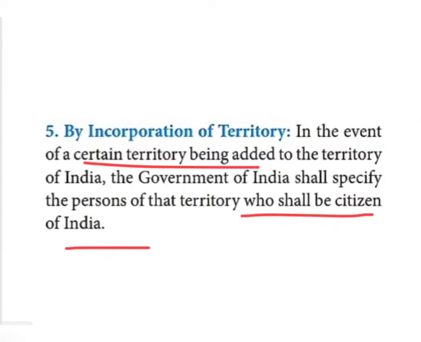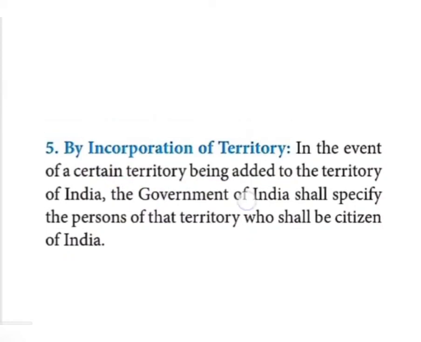Okay, so through these ways. What are the ways I told, children? By birth I told. By descent I told. Then by registration, by naturalization, then by incorporation of territory. So through these ways one person can become an Indian citizen. Okay, the next one.